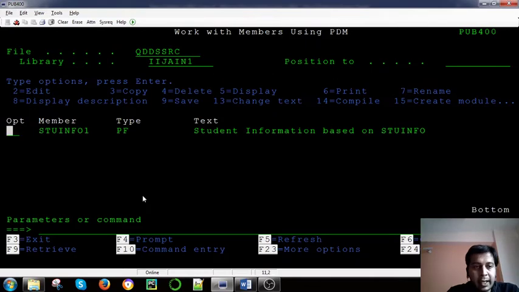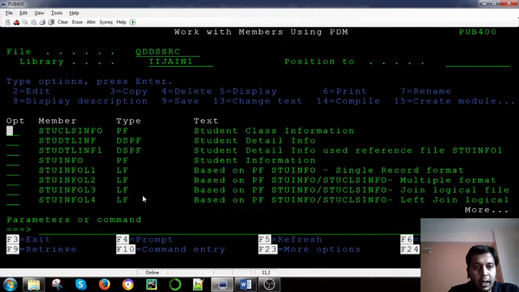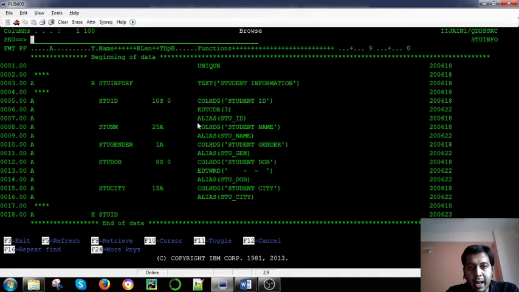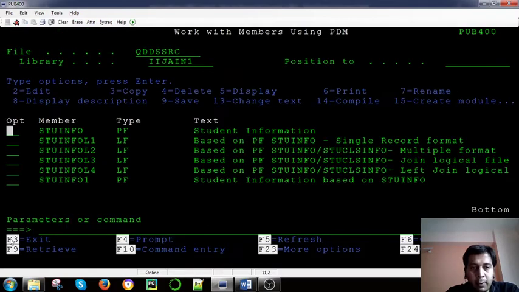Now, I have said, for example, that I have declared some program, and I have said what the use of the edit code is. There I have used edit code and edit word. Now what are they, right? So let's see how it looks when we use it in programming, right?